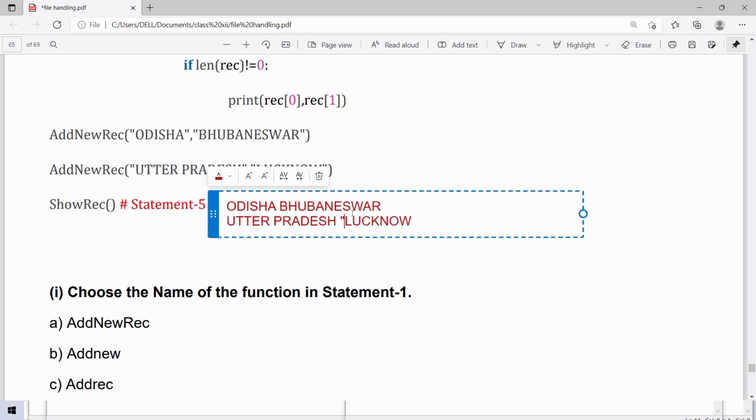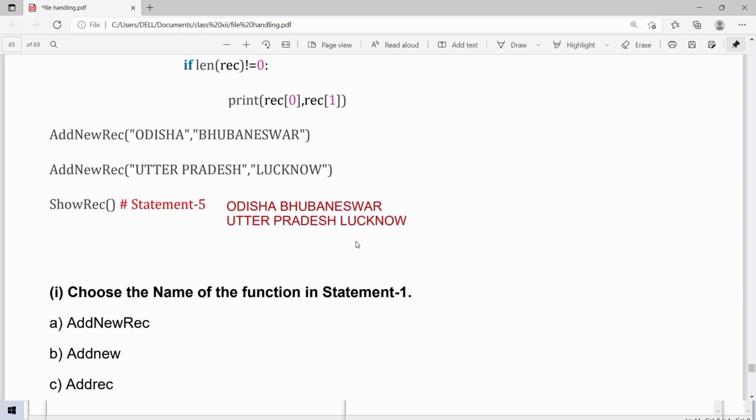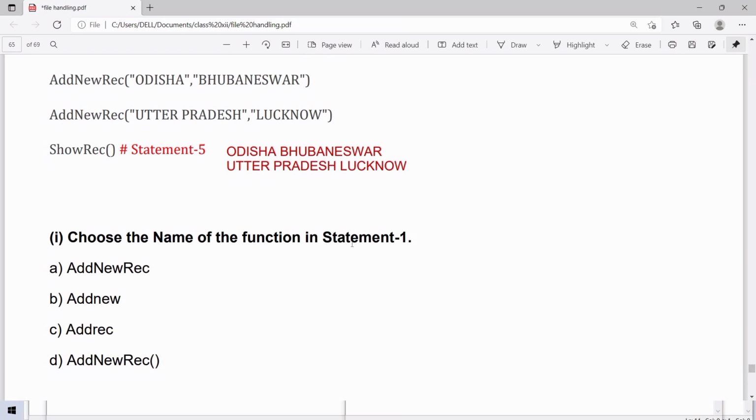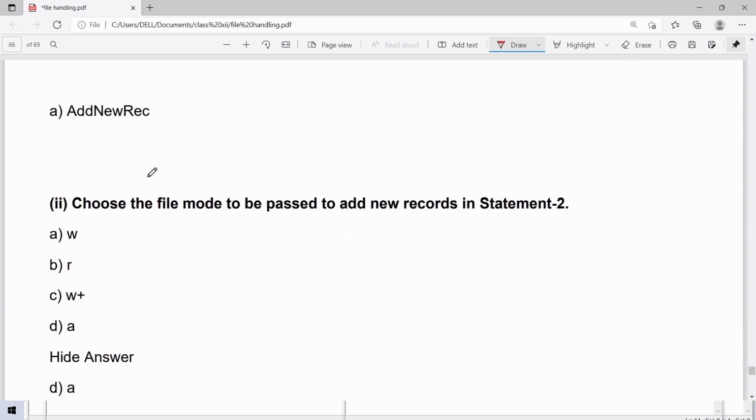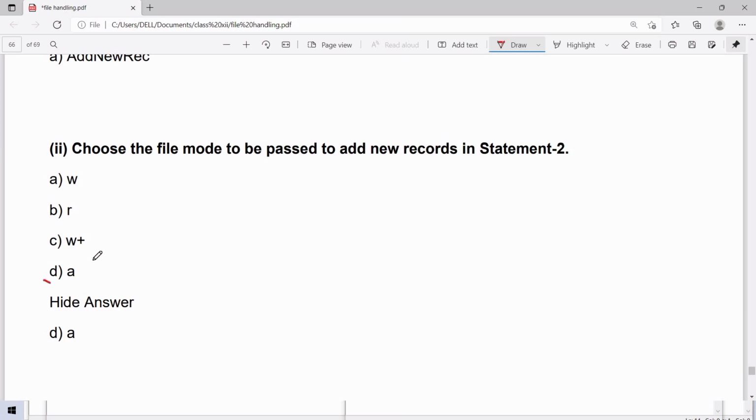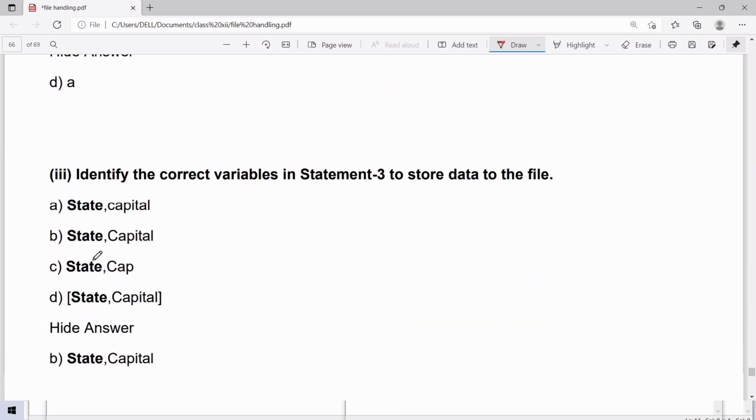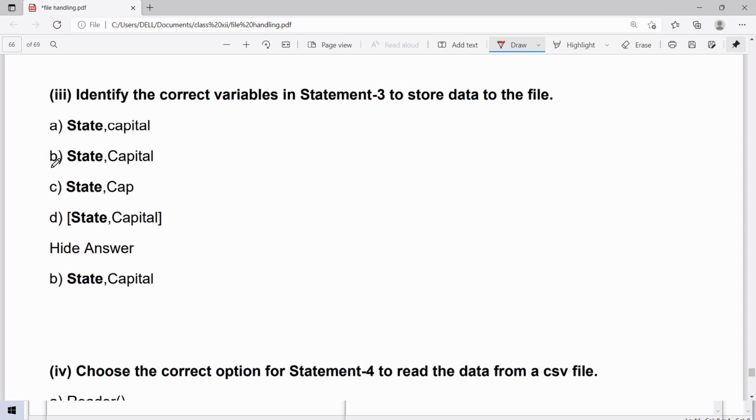In statement 1, the answer will be add new rec as we are defining the function. Answer will be option A. In statement 2, the answer will be A because we want to add some more records in the CSV file, which is option D. In statement 3, to store data to the file, we have to write the variable as it is without single quote. Answer will be option B.